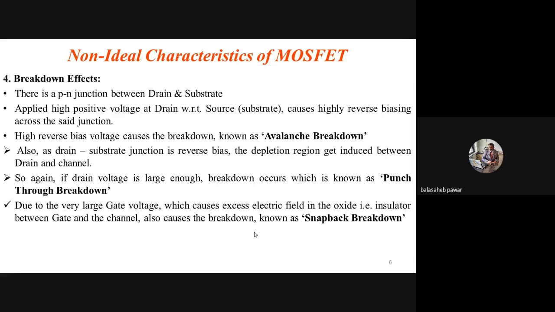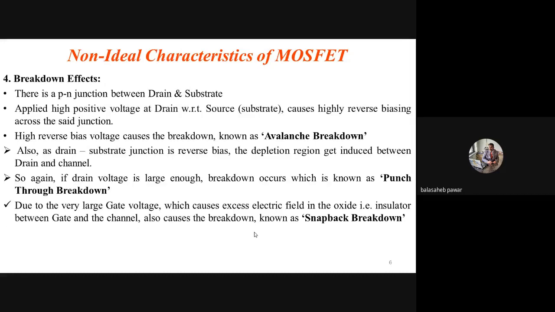Again, if the applied gate to source voltage VGS is sufficiently large, then as we know, the electric field gets generated at the gate region, but the charge carriers do not get transferred either towards the substrate or from substrate to gate because of SiO2, correct? So if that gate to source voltage is sufficiently large, it causes excessive electric field in the oxide, that is the insulator, nothing but SiO2 right now, which is in between the gate material and the channel or the substrate.